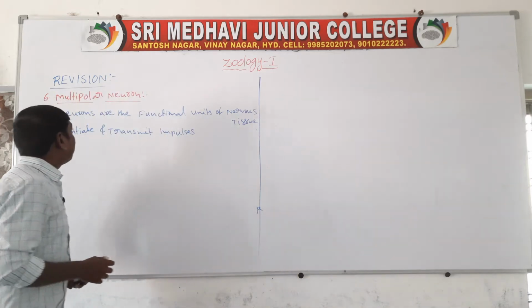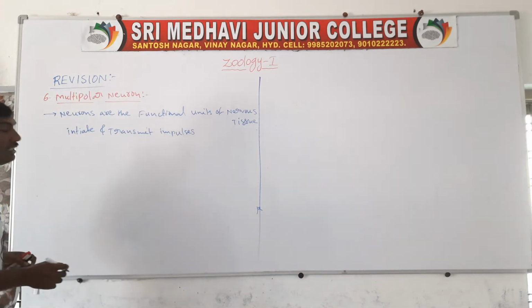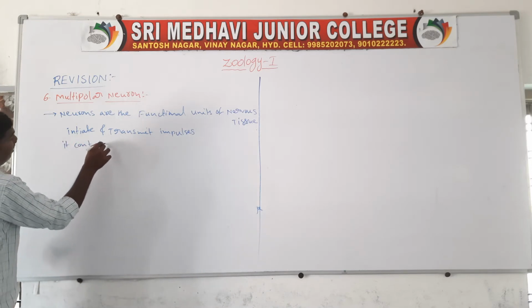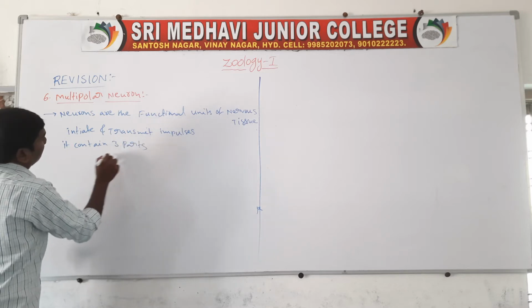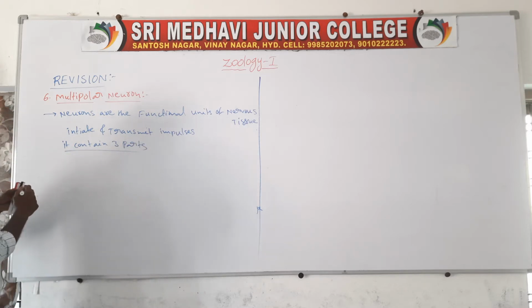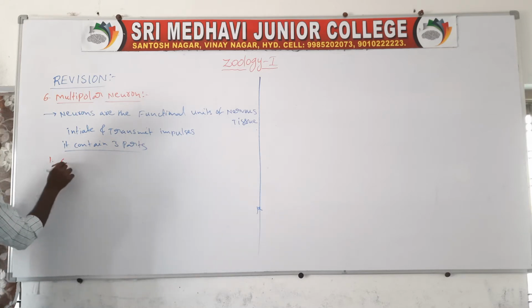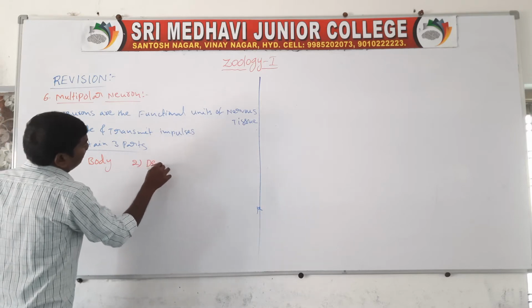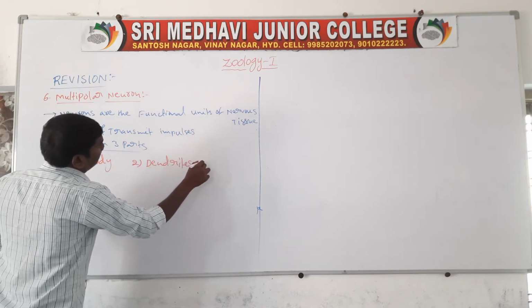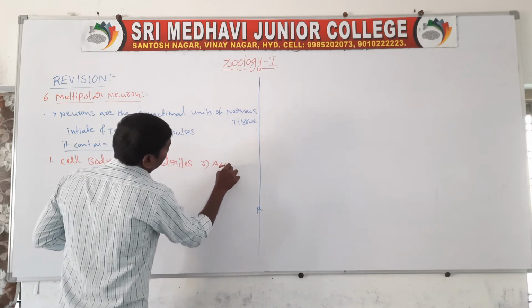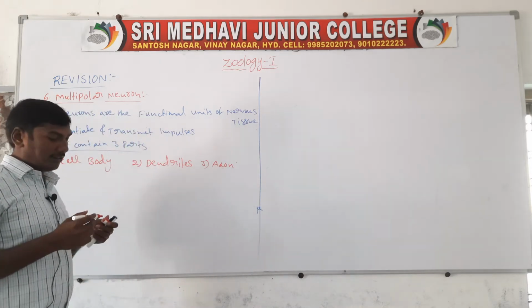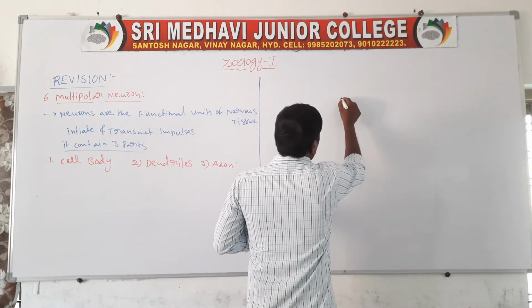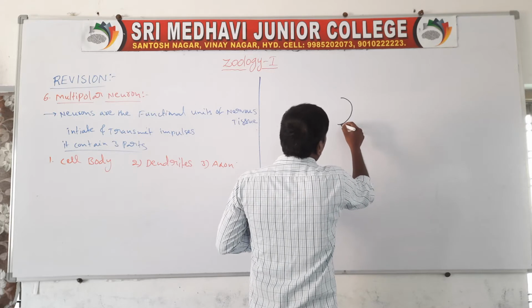Next, the multipolar neuron contains three parts. First, the cell body. Second, dendrites. Third, the axon. Draw this diagram; it is compulsory in the exam.